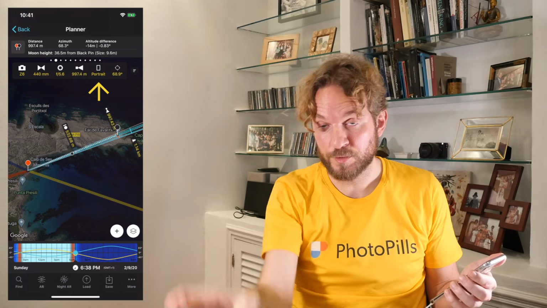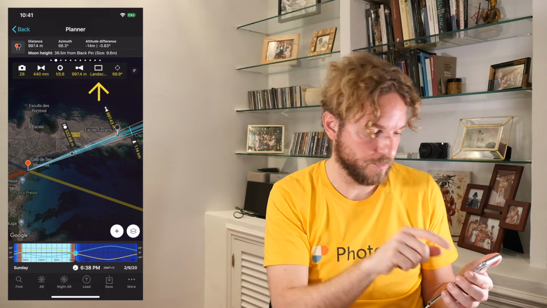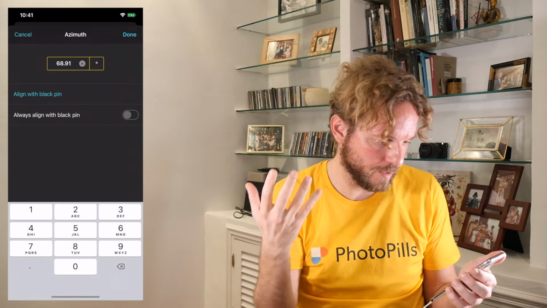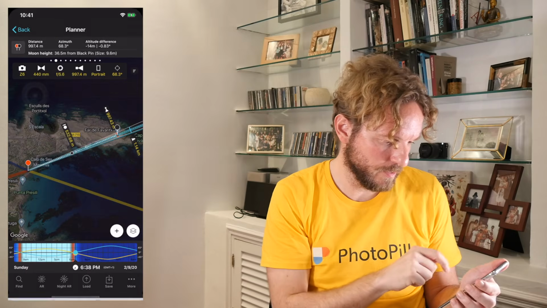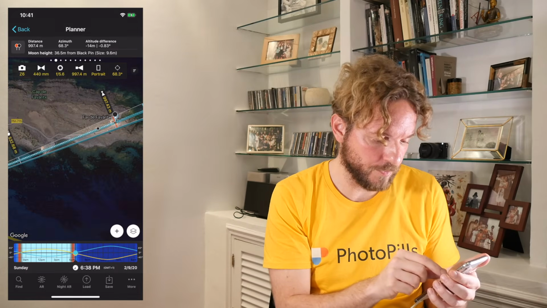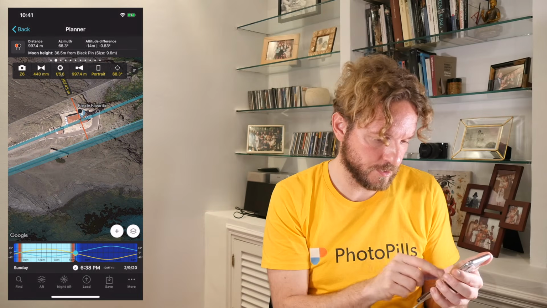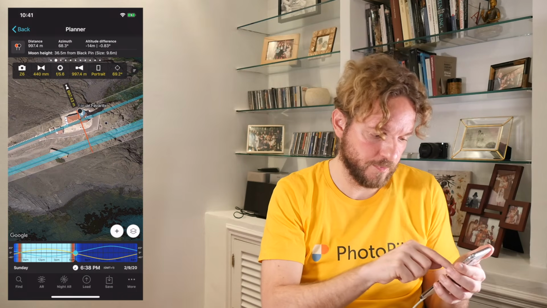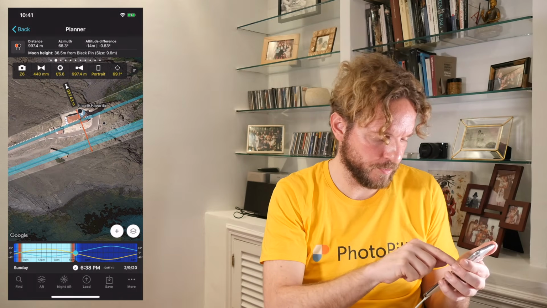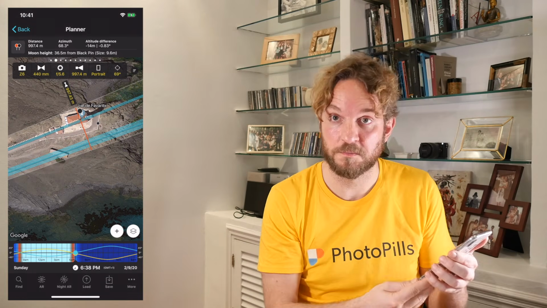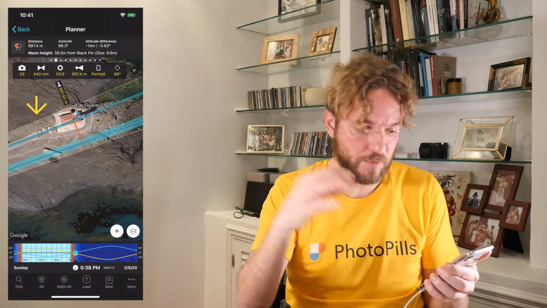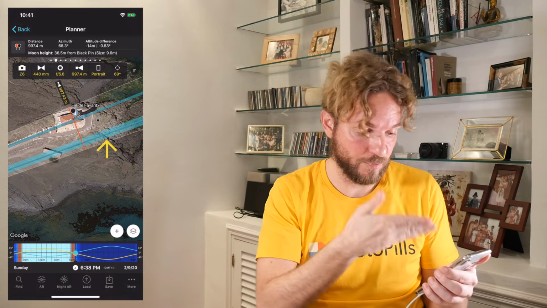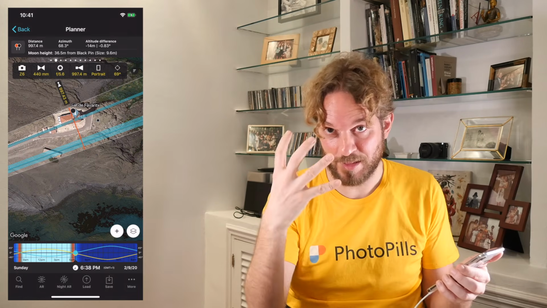He shot in portrait mode. You can change it to landscape also, but he shot in portrait. And then for the direction of the shooting, you can decide to align with the black pin, for example, like this. And the field of view will be aligned with the black pin. Or you can just drag this dark circle you see on the map to place the field of view where you want, the framing where you want. For example, here looks pretty cool. Awesome. The cool thing is that I can see my field of view and also I can see my subject and also the size of the moon right in one screen, which is amazing to understand the shot I'll get.